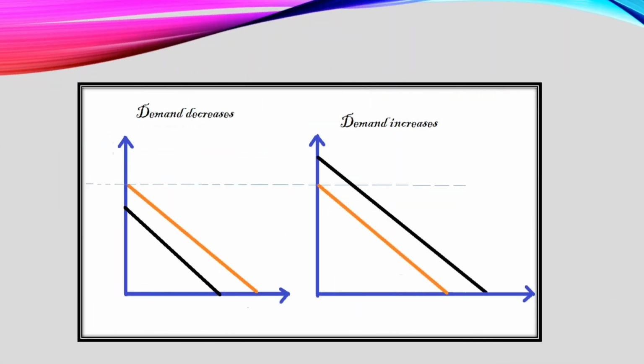So let's understand this using this graph. As we are considering other factors to change except the price, there will no longer be any movement along the demand curve, no upward movement or downward movement. The whole demand curve is going to change, going to shift. Okay, so let's consider here quantity, and this is the price. So let's consider the price of coffee.